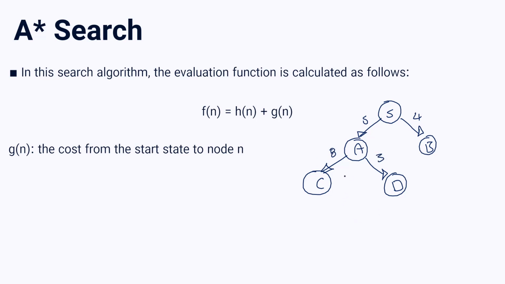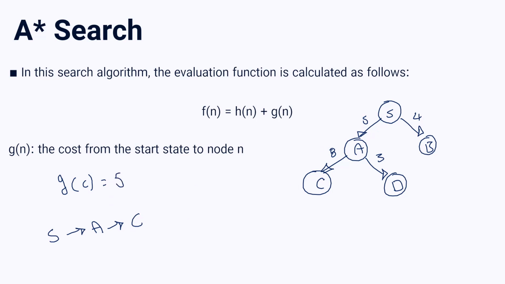So let's calculate the function G for each node in this graph. For example, if I want to calculate Gc, it means the cost from our initial state to reach node C. So the path to reach this node is S to A and A to C. So for reaching A from S, it would cost 5.